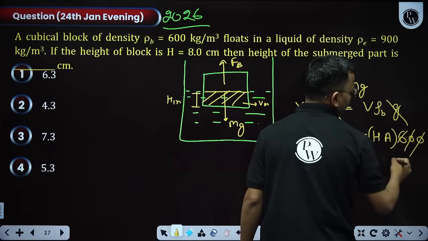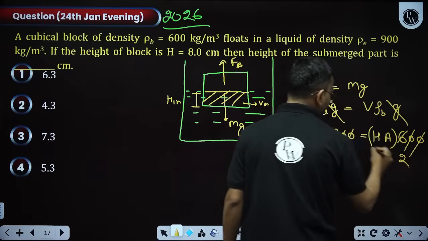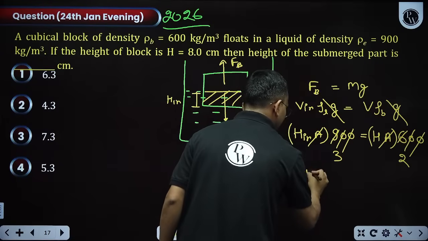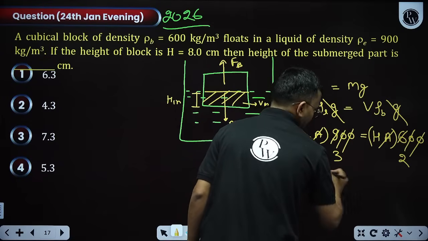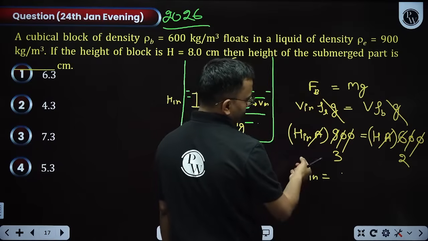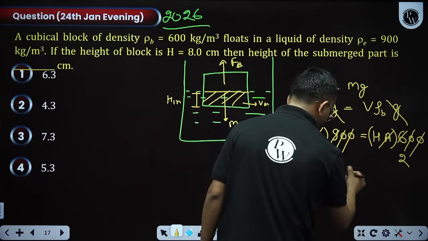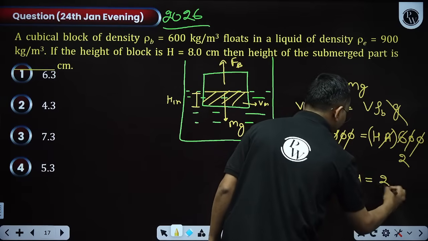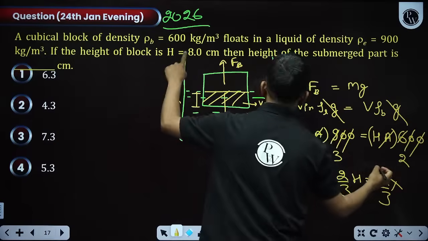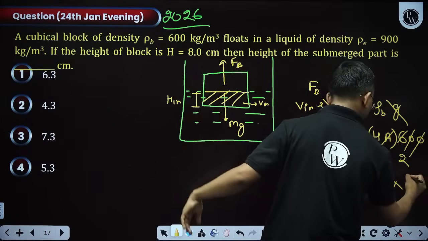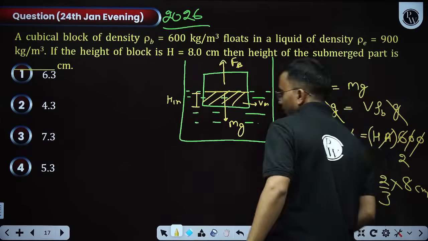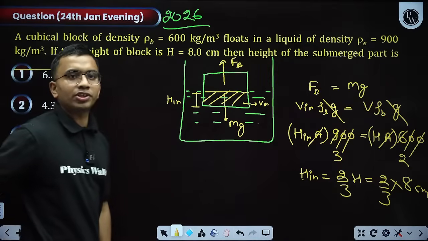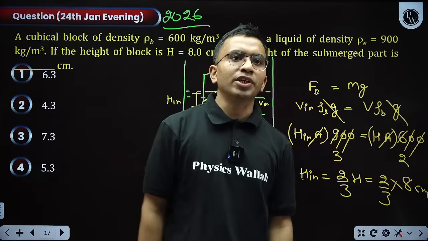Area gets cancelled. So height inside is 2 by 3 times the total height. Total height was 8, so it is 5.33. Yes, perfect, Purvi.